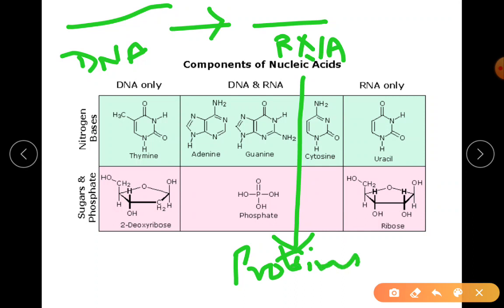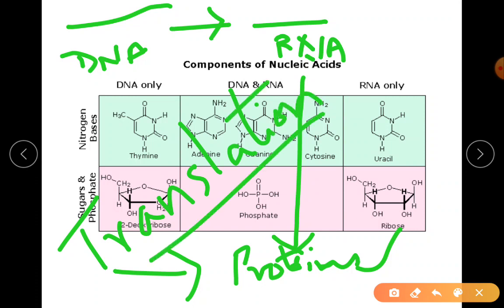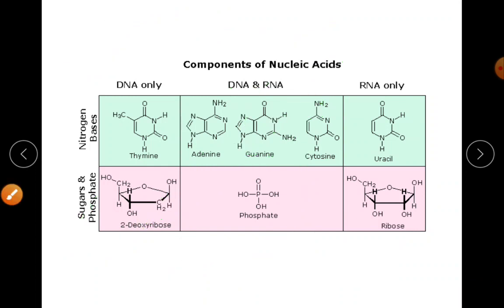Now when I say proteins, enzymes are made up of proteins. Okay, remember, enzymes are made up of proteins. Therefore, this step, synthesis of protein, is called translation. So this is the second step in gene expression. So you have got the idea of what the DNA can do or can prepare to express its character.